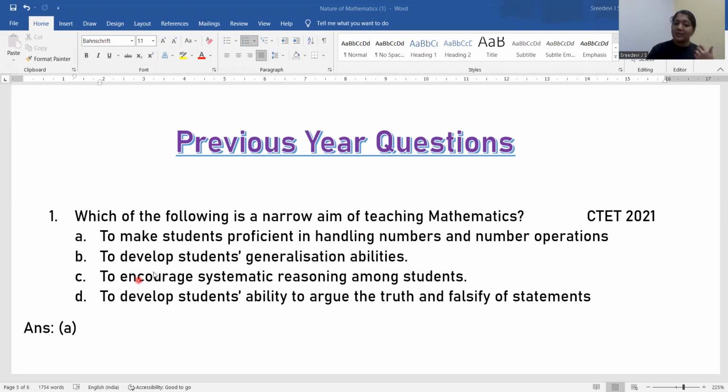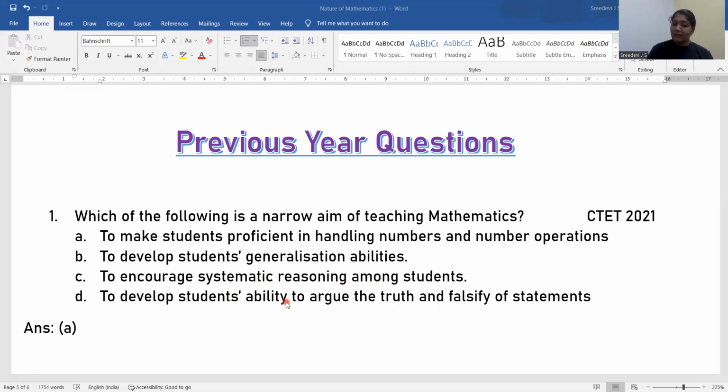Then, to encourage systematic reasoning among students. See, creating reasoning ability is a wide concept and there are a lot of techniques day by day we are infusing in children so that they can have the ability of reasoning. So it is not a narrow aim. And option D, to develop students' ability to argue the truth and falsify of statements.